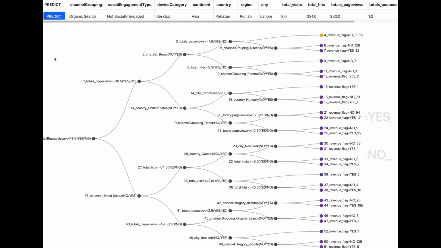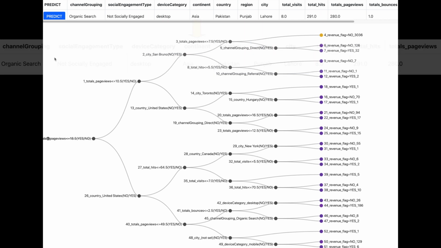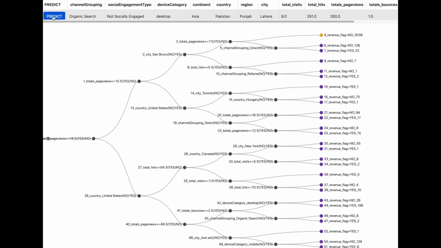Now let us take this user who is from Pakistan, and he has already made 8 visits and has made about 280 page views during all these 8 visits. Now let us predict if this visitor will buy or not. The prediction is indicated by a green line which goes towards yes, which means that this visitor will buy something on the website. The important features in the path towards the prediction are total page views, whether the visitor is from US or not, and the total number of hits.